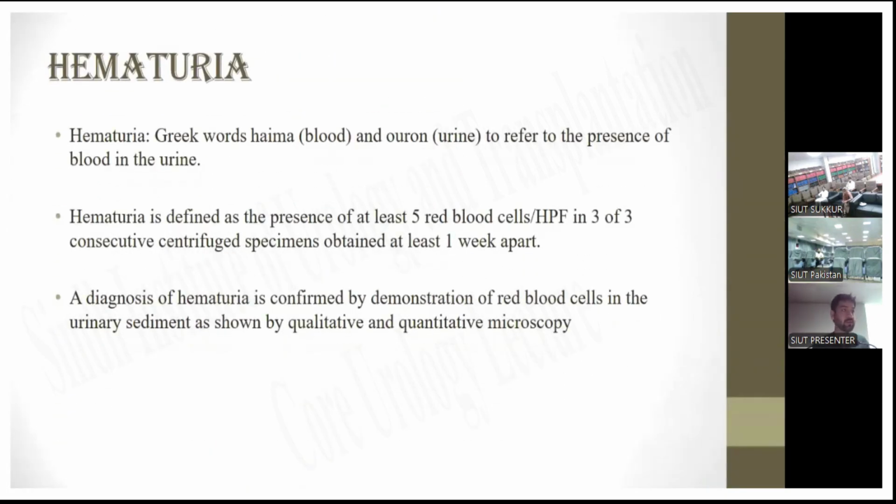Basically, hematuria comes from the Greek words hema, which means blood, and urine, to refer to the presence of blood in urine. Hematuria is defined as the presence of at least 5 RBCs per high power field in 3 of 3 consecutive centrifuged specimens obtained at least 1 week apart. A diagnosis of hematuria is confirmed by demonstration of RBCs in the urinary sediment as shown by qualitative and quantitative microscopy.